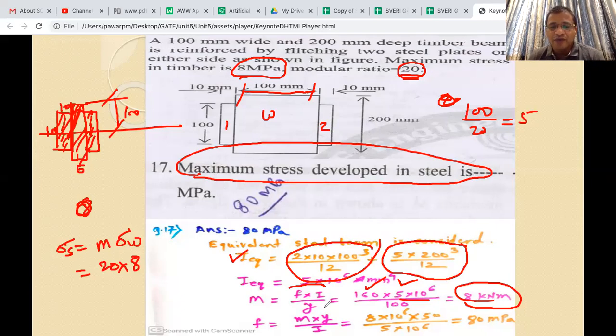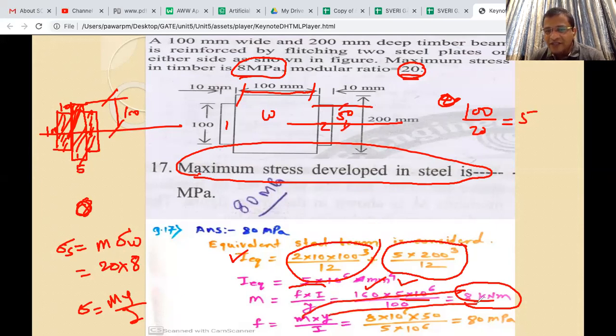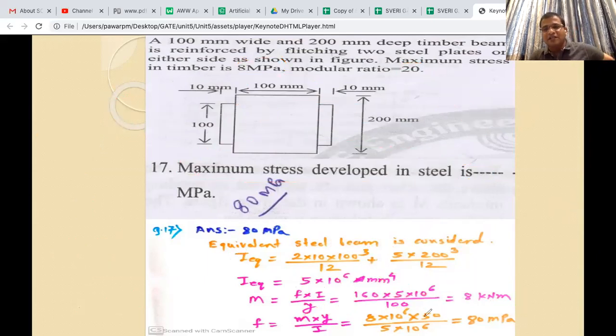So how will you do that? Again, you have to apply the formula sigma is equal to M y by I. In this case, you have to understand the extreme fiber of the steel is at 50 mm from the neutral axis, and that's why M is known. You can substitute here, y is known, and I is known. So this is one way, but in the classroom we had studied in a different manner. So this is like the shortest way of calculating.